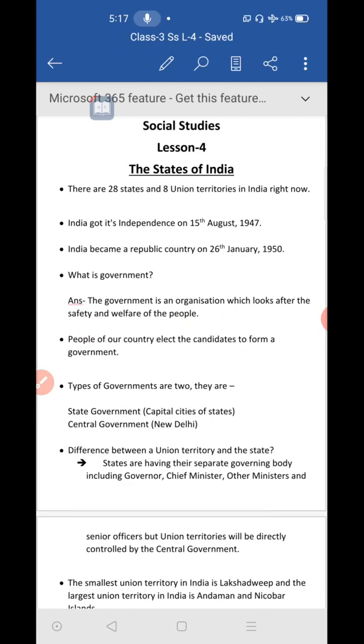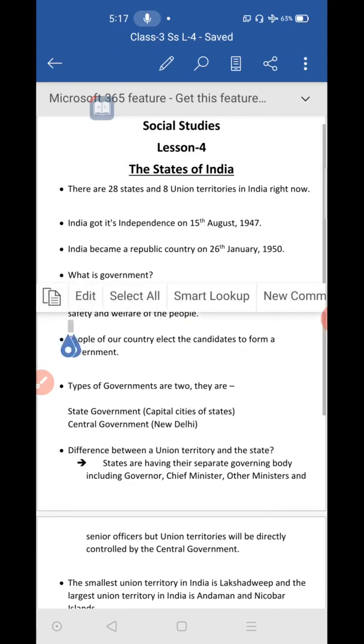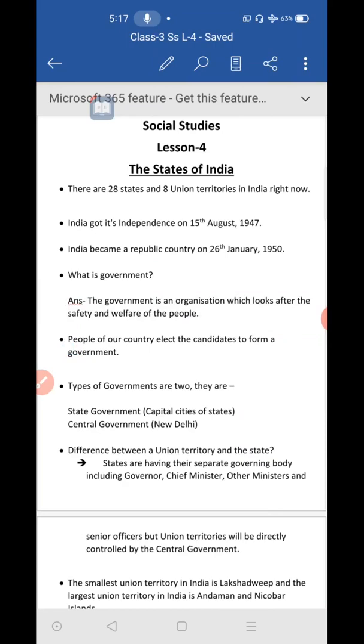It means it is the government's duty. Its main duty is to take care of all these public places. So you can keep that in your mind: government is an organization which looks after the safety and welfare of the people. So it takes care of their overall living.